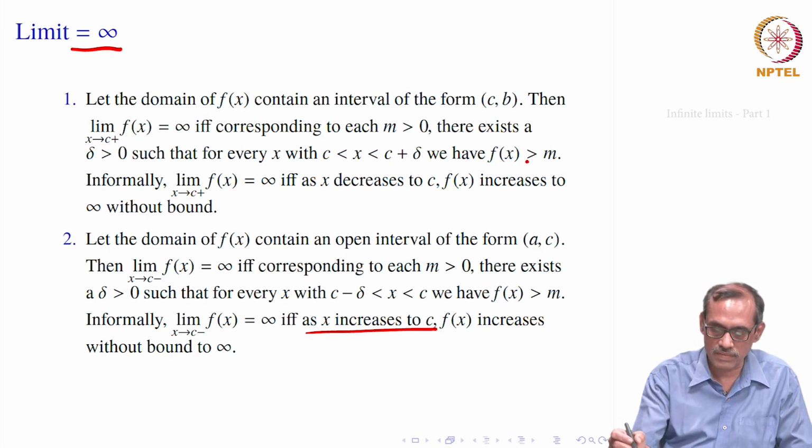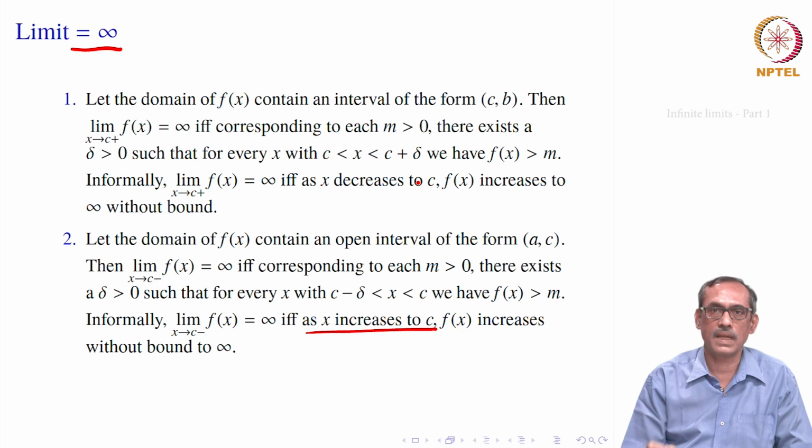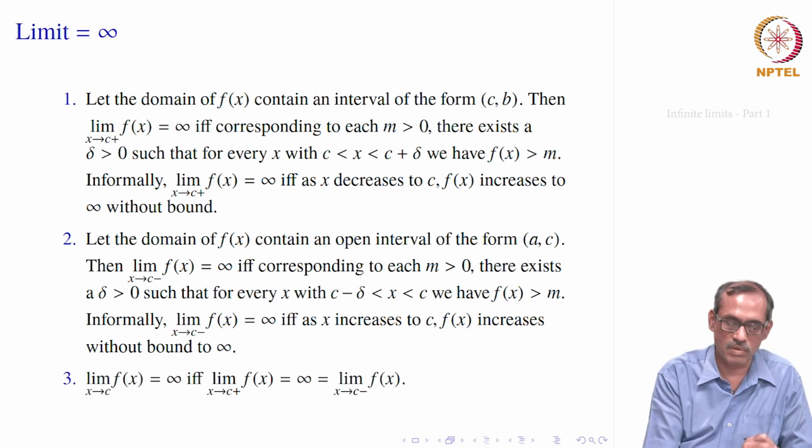So, in that case, instead of f(x) is bigger than M, we would take f(x) is smaller than minus M. That is the only change that would give limit equal to minus infinity. So, let us reformulate again.